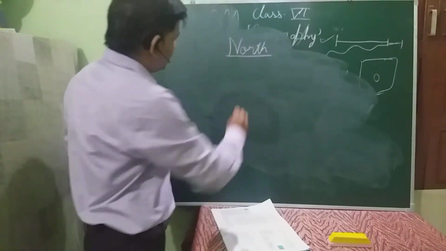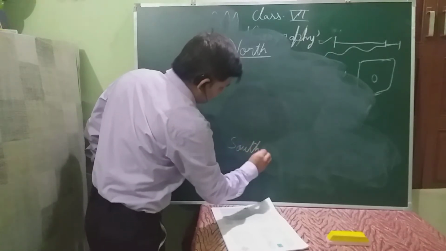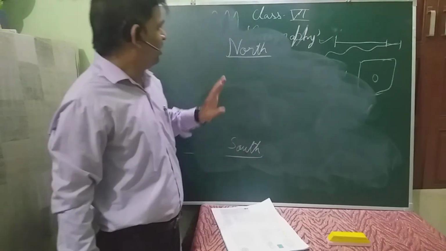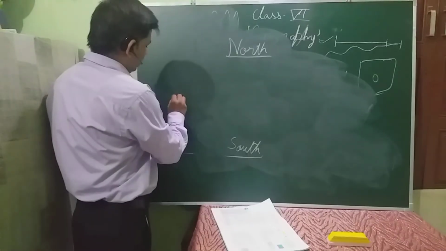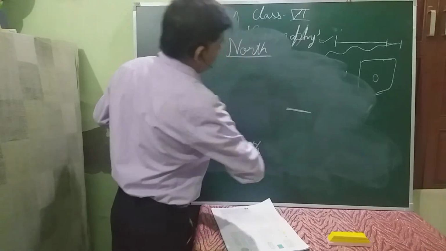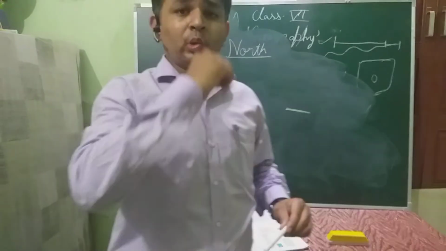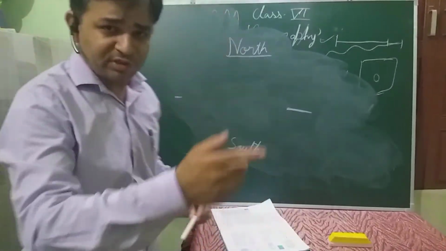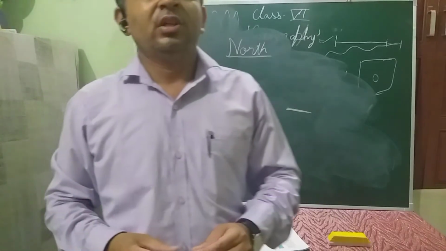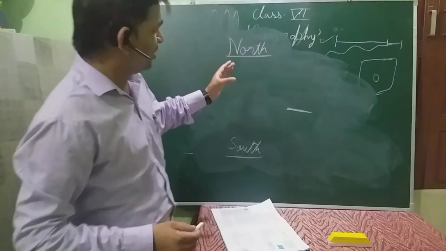Exactly down from north is south. This one is the south direction. Now come these two directions. If we are moving in the direction where the clock hands move, that is called the clockwise direction. Though you are very small to understand what clockwise is, you will steadily and slowly understand these terms, clockwise and anti-clockwise.